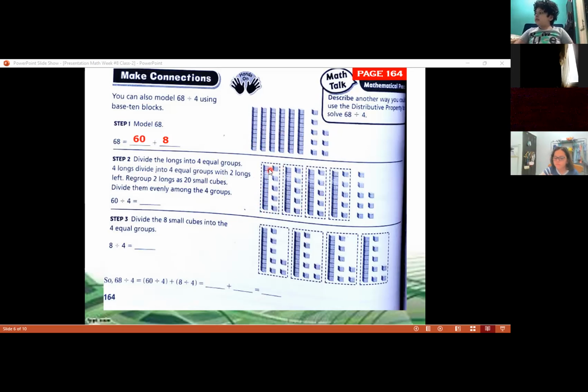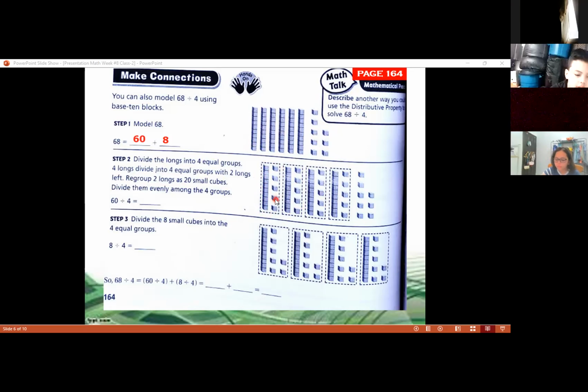How can we get this? We're going to find out this by counting. We have 1 of 10. And how many ones we have? We have 1, 2, 3, 4, and 5. So we have 10 plus 5. What is the answer of 10 plus 5? 15. So we have 60 divided by 4 is 15, according to the blocks that we have.